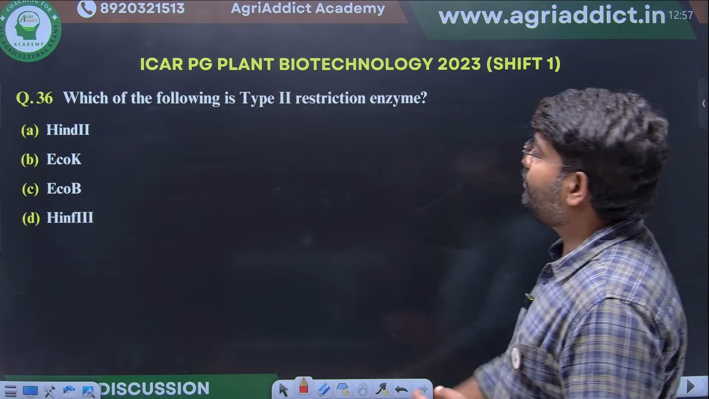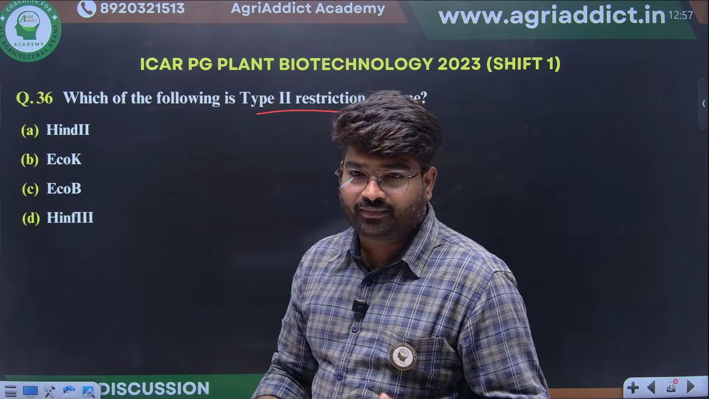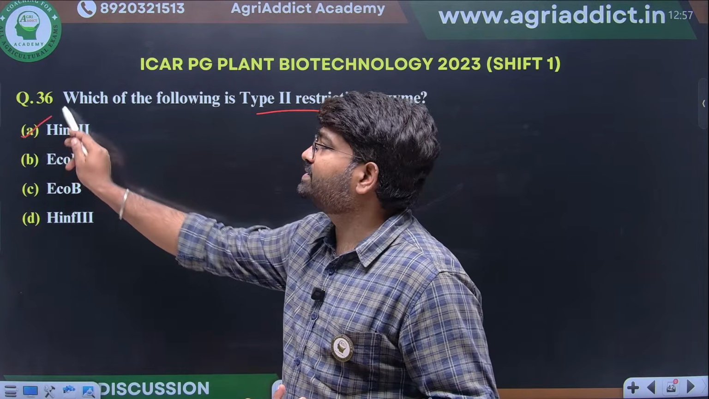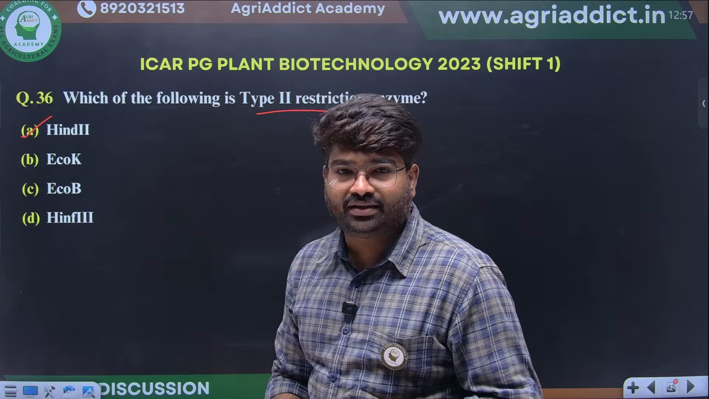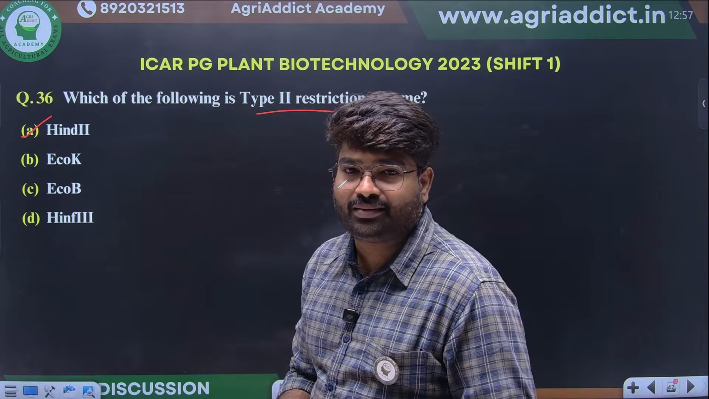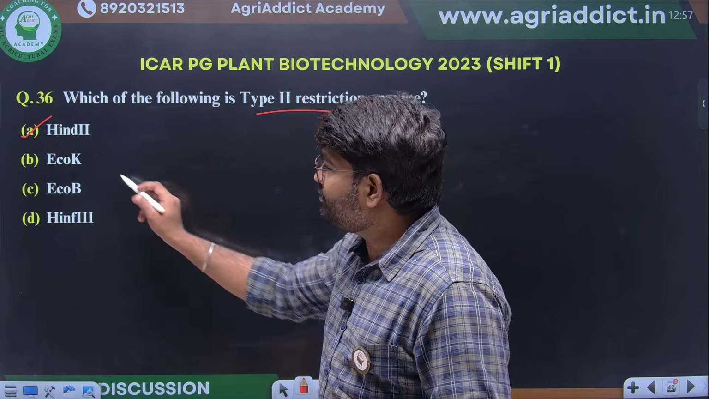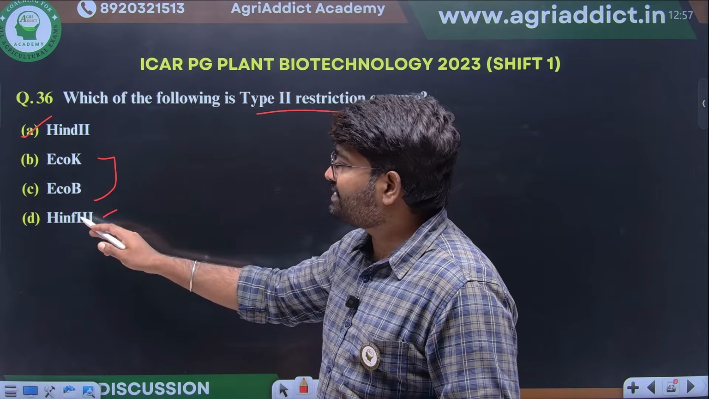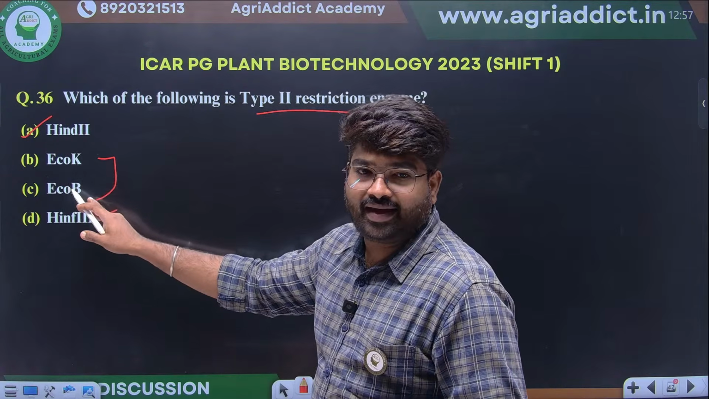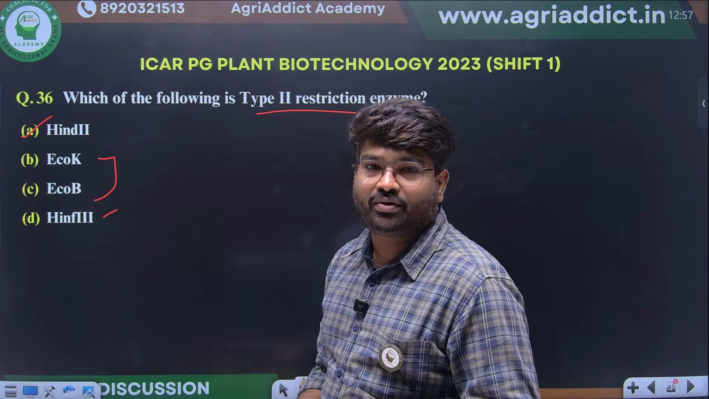Next, which of the following is a type 2 restriction enzyme? Simple, HindII, that is the first restriction enzyme and the typical example of a type 2 restriction enzyme. Type 1 will have what? EcoK and EcoB will come in type 1, and type 3.